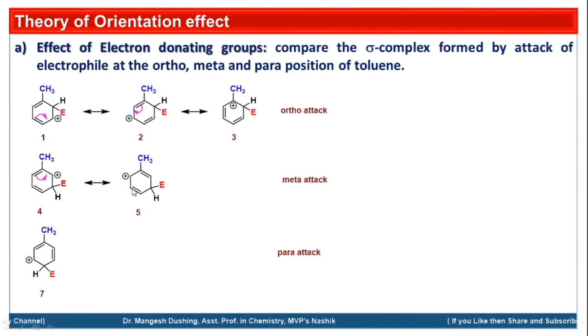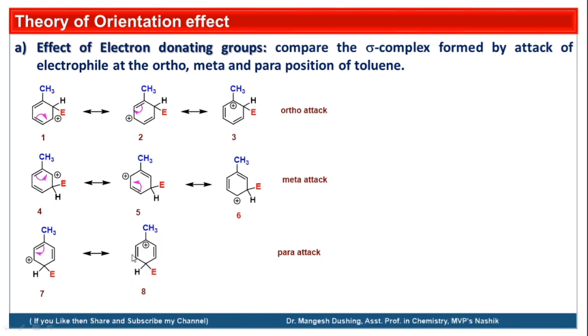This is a carbocation, again in conjugation with this pi bond. So this pi bond will break. That bond goes over here, so a single bond is converted to a double bond. The positive charge will be neutralized, but here a positive charge will be generated. See here. Similar is the case for this para substitution also. This carbocation is stabilized by this pi bond. Now, if you look at these nine structures, all these are the sigma complex resonance structures. Look carefully and see which carbocations are more stable.